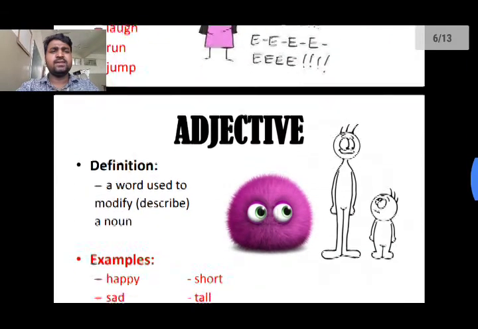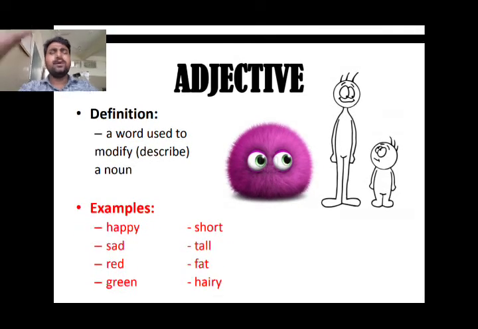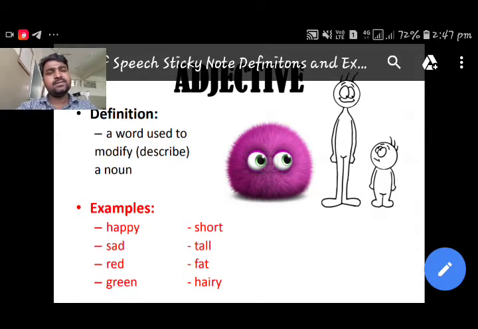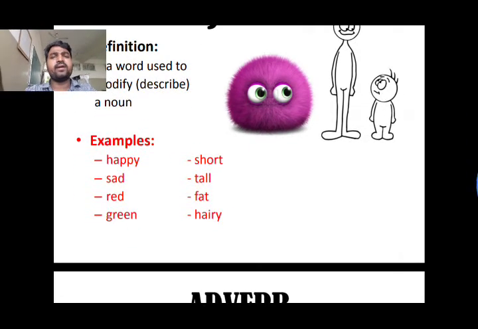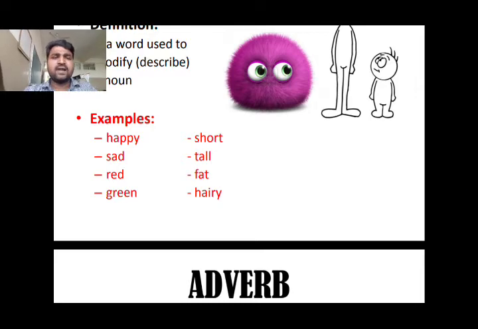Let's go to the next one, that is adjectives. Right? So what is adjective? A word used to modify a noun. See here, modify means describe, say something about the noun. The word which says something about the noun or modifies the noun or describes a noun, such words we call adjectives. For example, Ram is happy. That word happy is describing Ram. How is Ram? Ram is happy, like that. Here are some examples: happy, sad, red, green, short, tall, fat, hairy, like that.